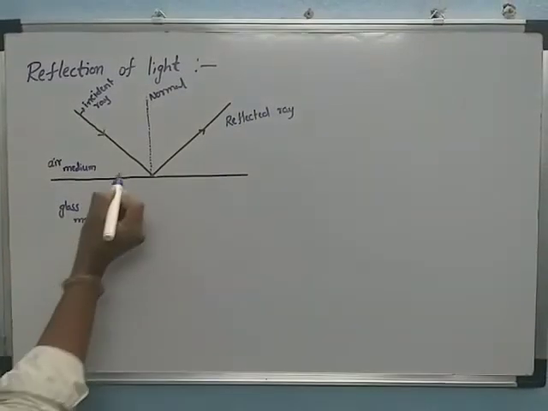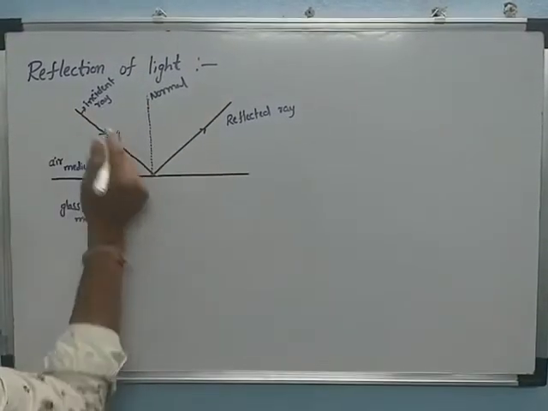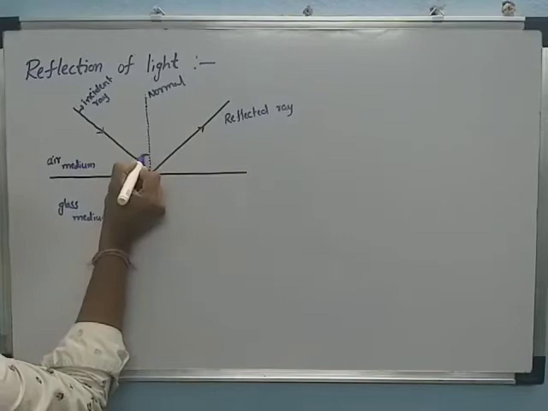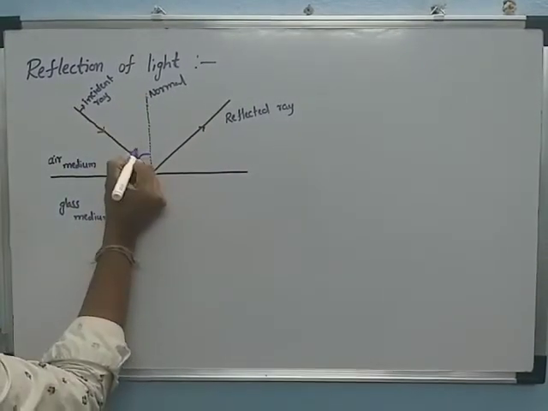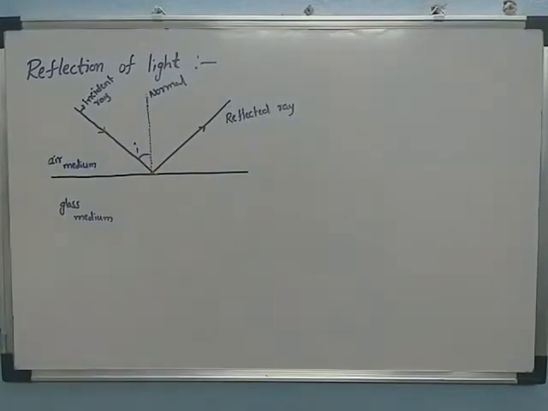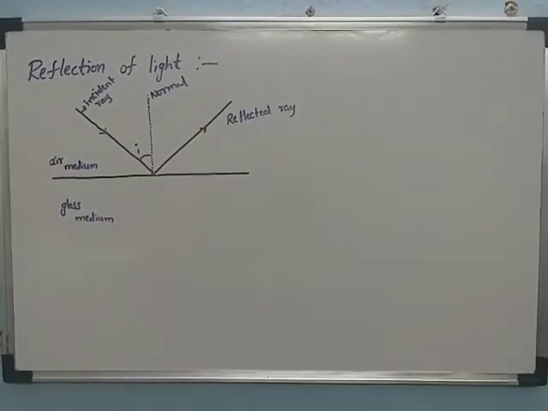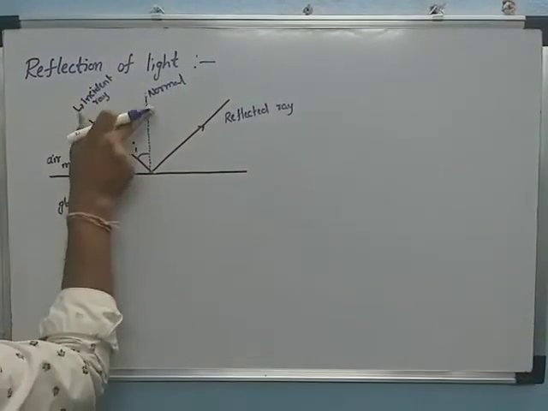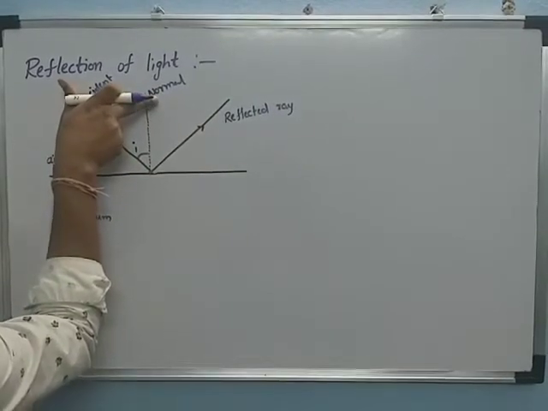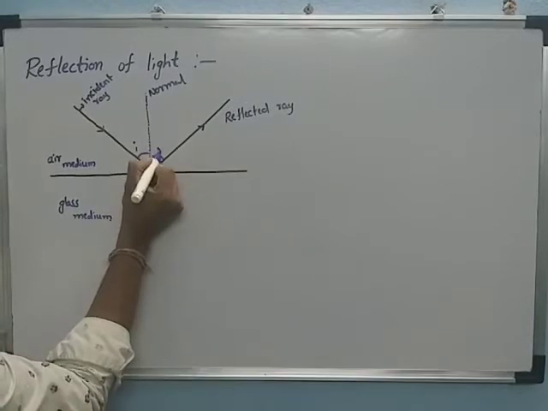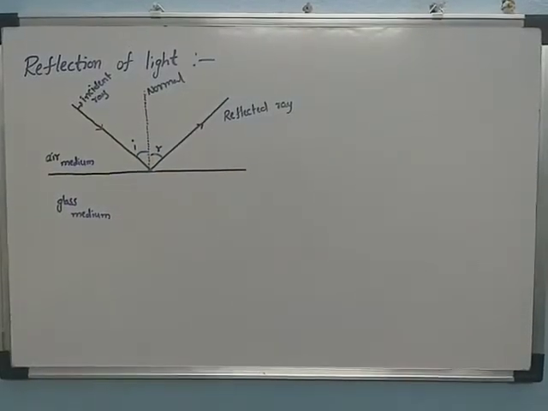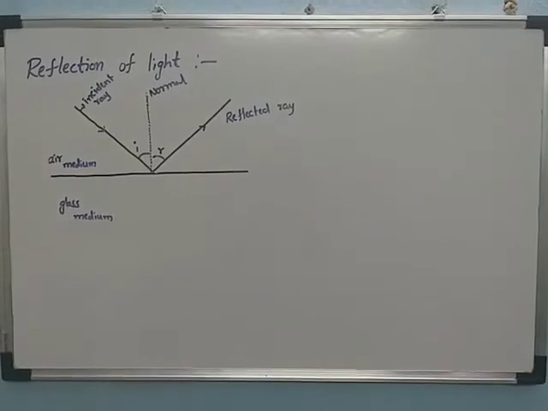Now here, the angle made between the incident ray and the normal is called the angle of incidence. The angle made between the normal and the reflected ray is called the angle of reflection.